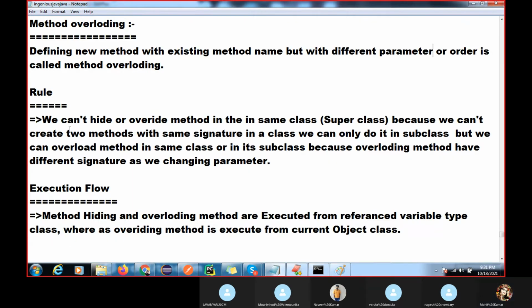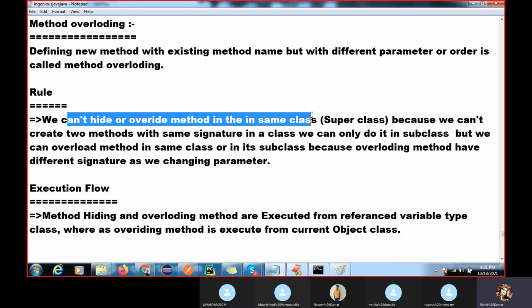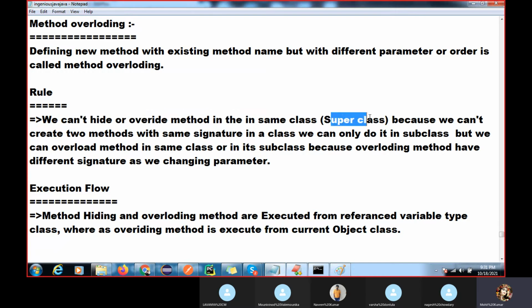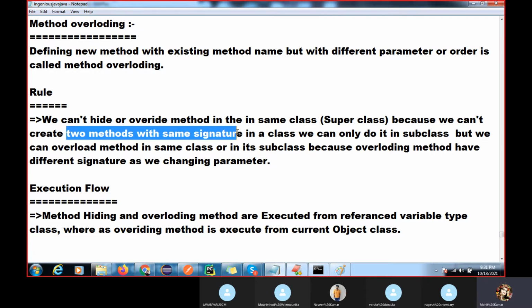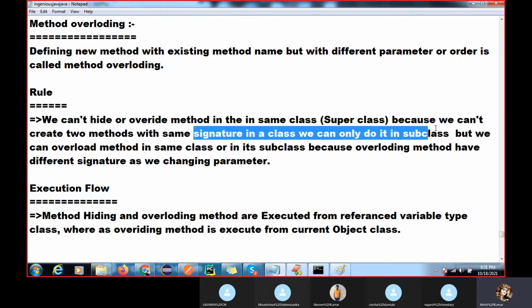So these are the rules. We cannot hide or override a method in the same class, because we cannot create two methods with the same signature. Signature means method signature or method prototype. We can only do it in a subclass.